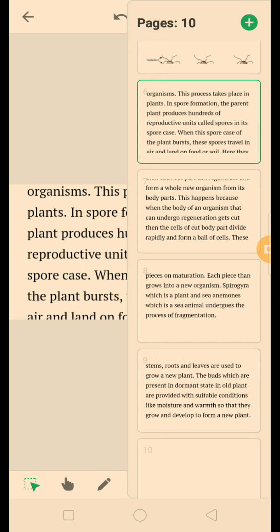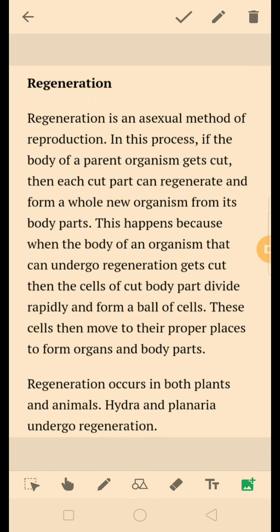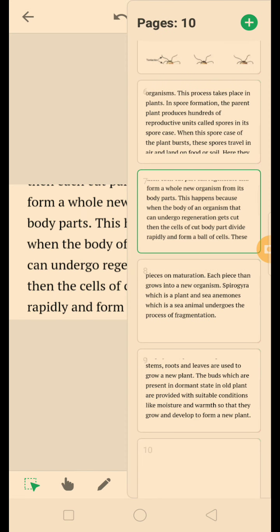Now let us see next. Regeneration. Regeneration is an asexual method of reproduction. In this process, if the body of the parent organism gets cut, then it again regenerates and the whole new organism is formed. This happens because when the body of an organism that can undergo regeneration gets cut, a whole new organism is formed. Regeneration occurs in plants as well as in the animals.